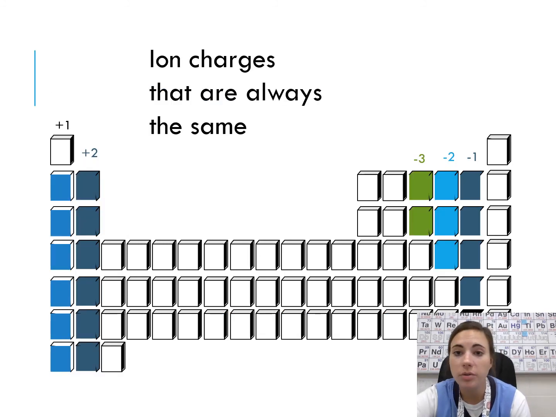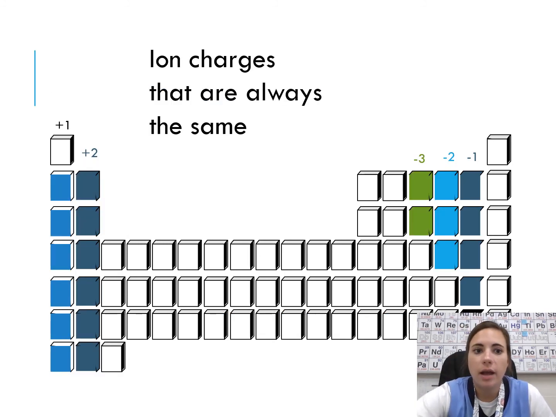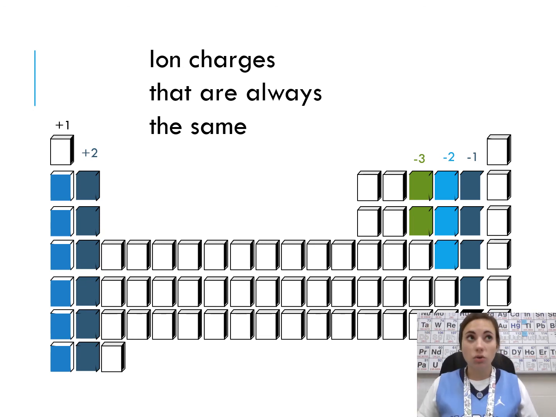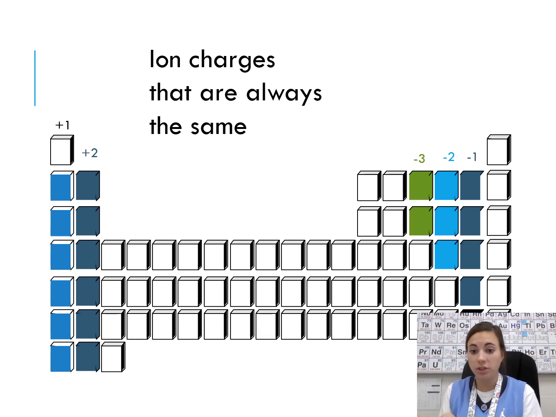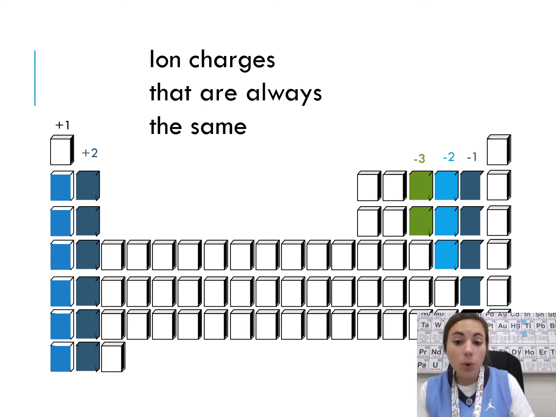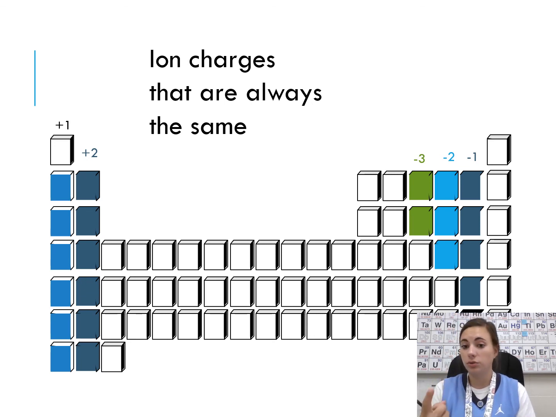So the last thing we need to remember is that in our groups, some groups have elements that have the same charge no matter what. They're always going to form the same ion. They do not always have that charge, let me make this so clear. So like if I have a solid block of sodium, those are neutral sodium atoms. They do not have a +1 charge, all right? That's like a common misconception. It's that when sodium forms an ion, it's going to lose 1 electron and become +1, okay?